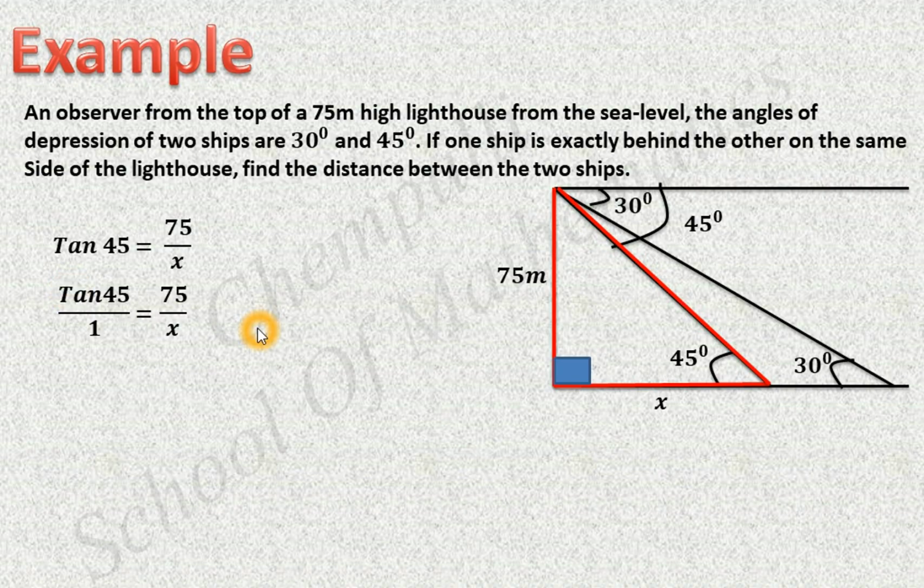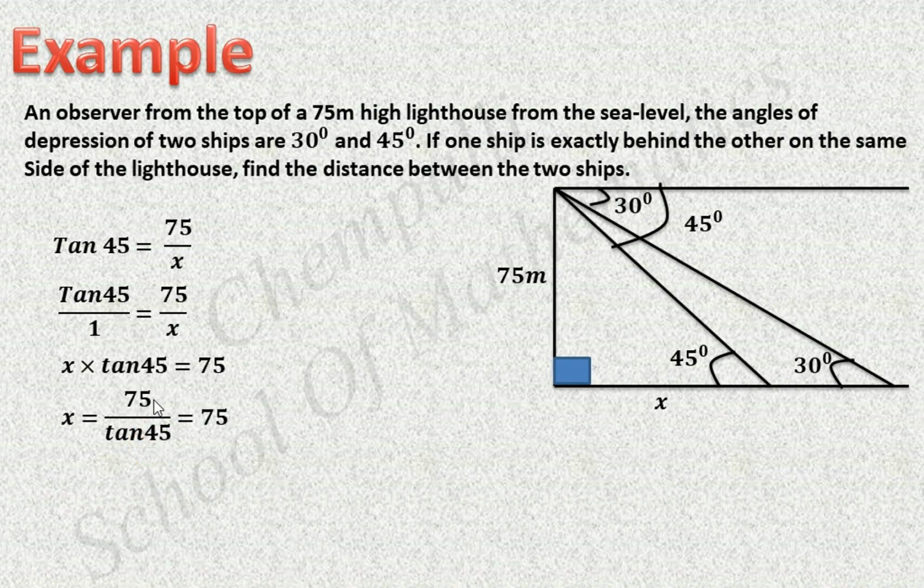First we can write the x part. That is x times tan 45 equal to 1 times 75. 1 times 75 means 75. Here we have to find the value of x, so we take this tan 45 to the other side. Here the operation is multiplication, so it becomes division. That is x equal to 75 divided by tan 45.